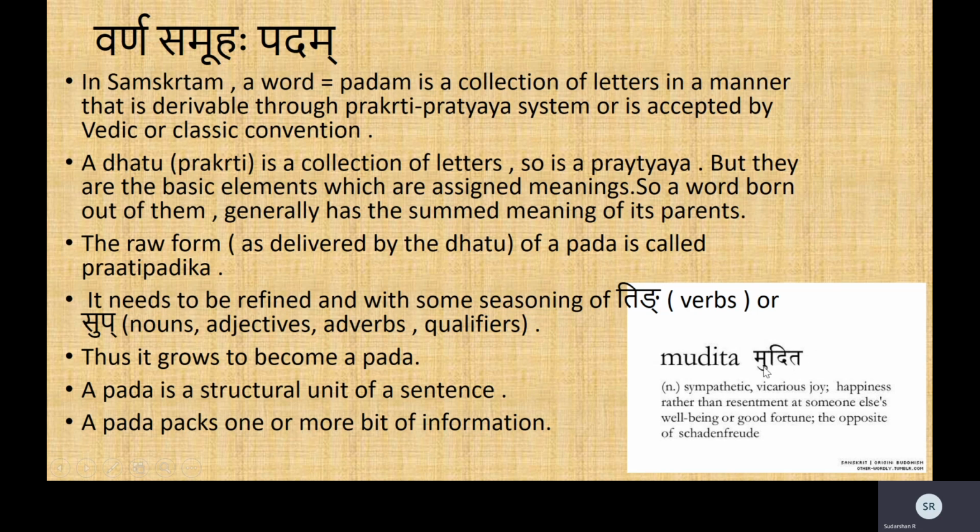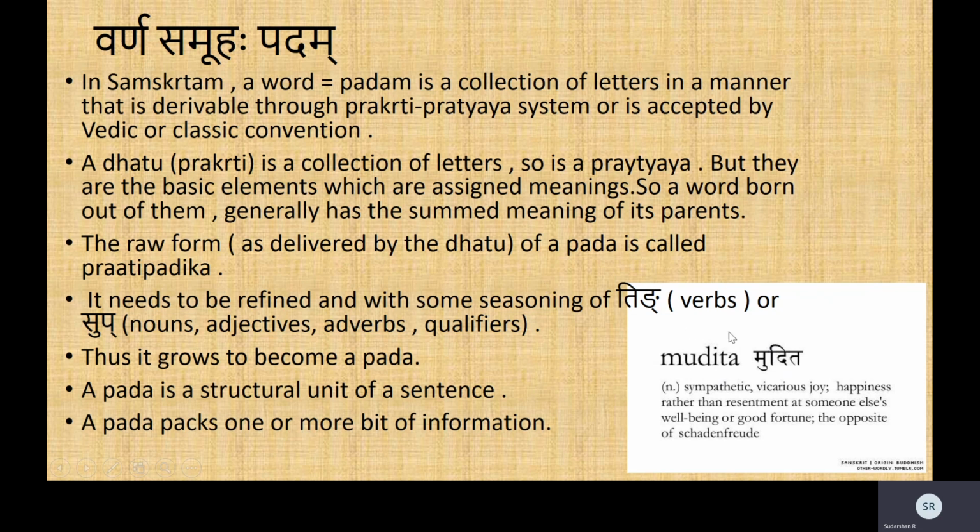Similarly, mudita. Mudita is happiness. Mud is the dhatu again, and ita is the pratyaya, so it becomes mudita. Now it has become the pratipadika. It has not yet combined with either the ting or the sup pratyayas.